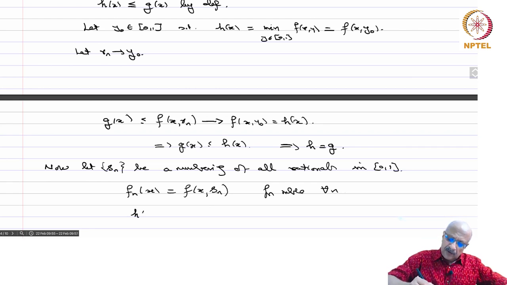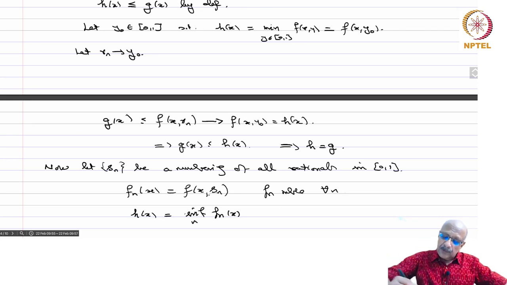Then h of x equals the minimum over all n of fn of x. By the first part, given any fixed real number x, the map x going to fn of x is a measurable function. So this h of x is now the infimum over n of fn of x, and this implies, as we have already seen, that h is measurable.